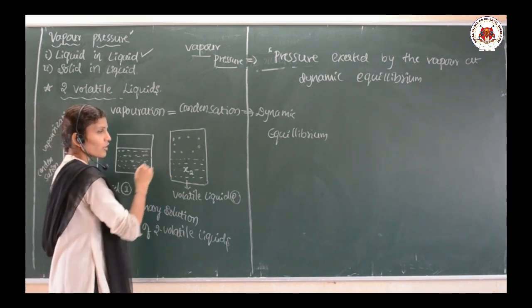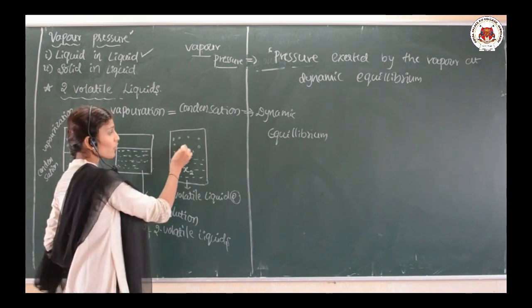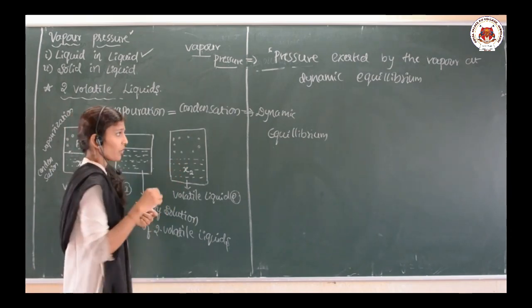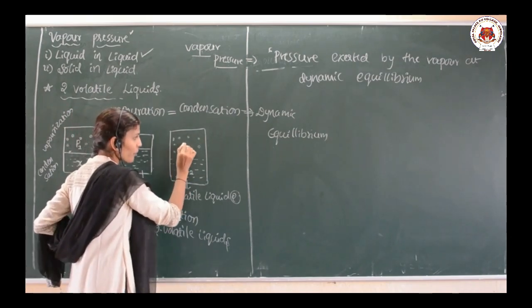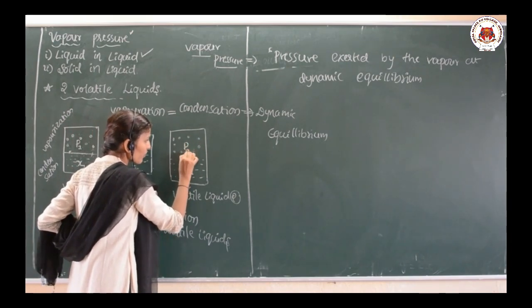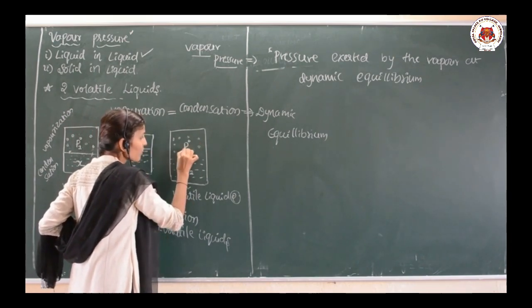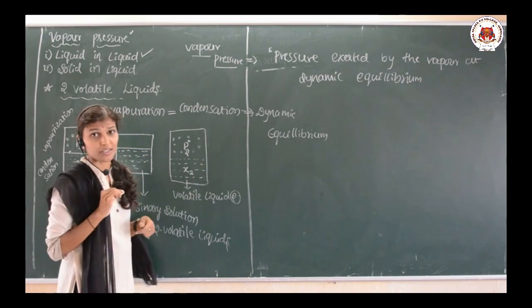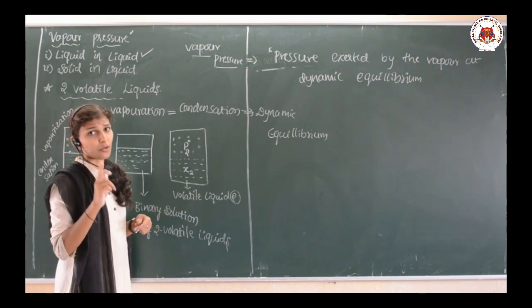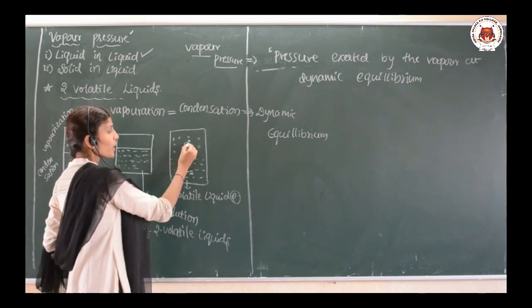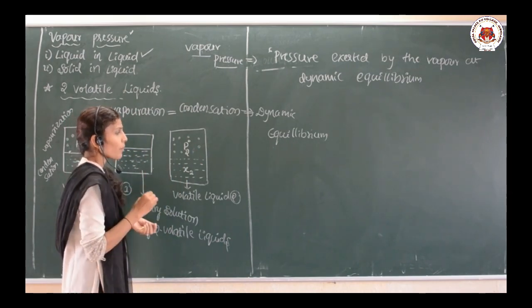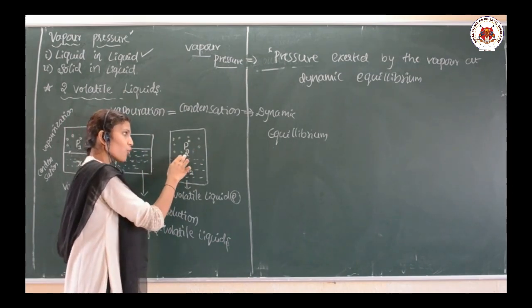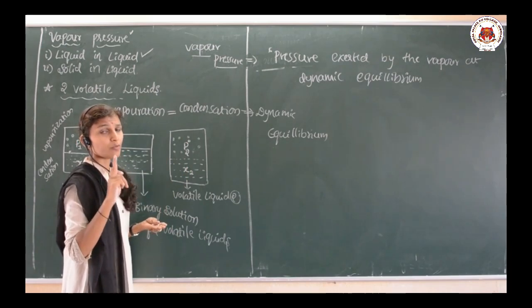Similarly, here also there will be a vapor pressure exerted by these vapors, and that term is written as P2 naught. Are you getting it? P2 naught is the vapor pressure of component 2 in the pure form.